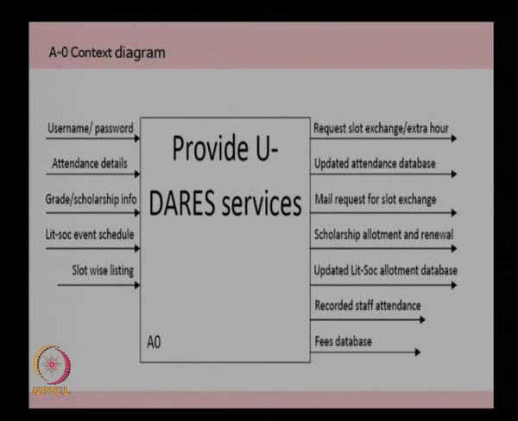Now, in this context diagram, you know that A0 is the main function: provide UDARE services. Now, we need to see how to decompose this into its sub functions. That will be coming in the first level diagram, or the A0 diagram. In the A0 diagram, we will try to decompose these functions into A1, A2, A3 and so on, depending on the number of sub functions.